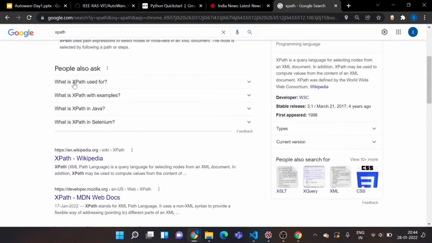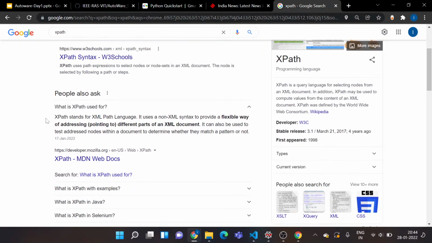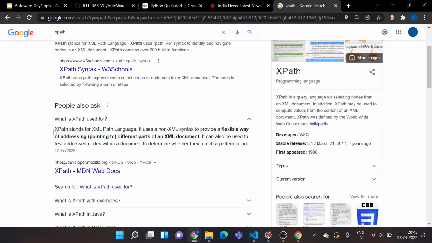So I'll type XPath and see what is an XPath. So XPath stands for XML Path Language. It uses a non-XML syntax to provide a flexible way of addressing or pointing to different parts of an XML document. That's exactly what I want to do. I want to address or point to an element in that HTML code. So for that reason, this XPath would be handy.